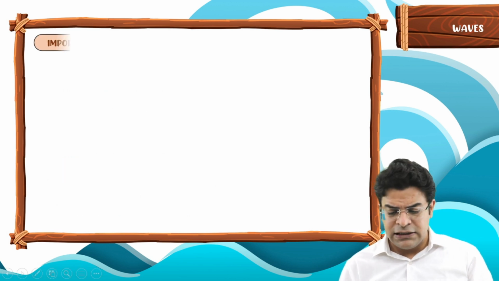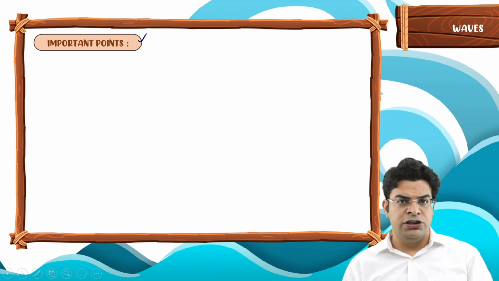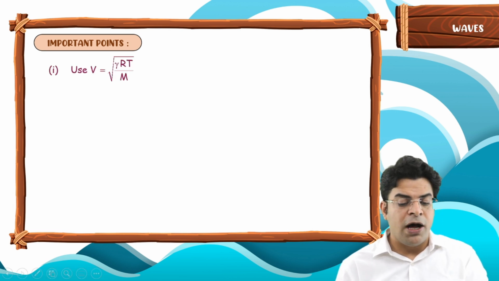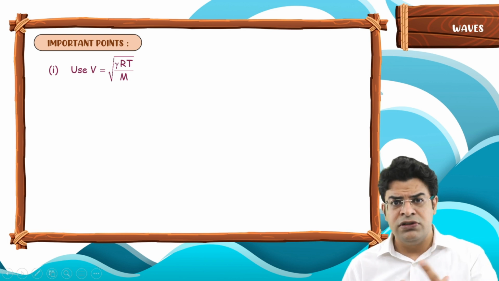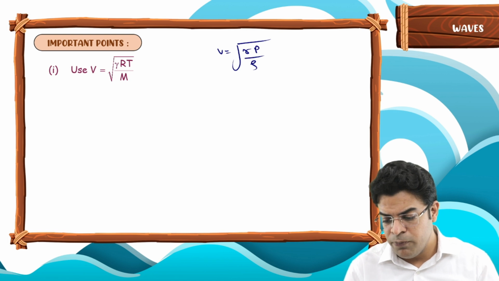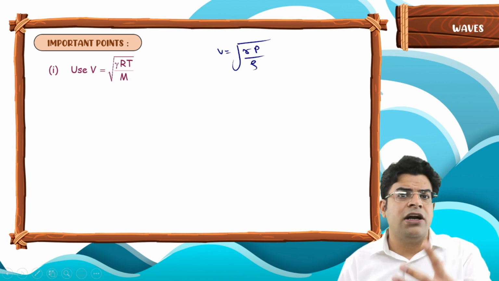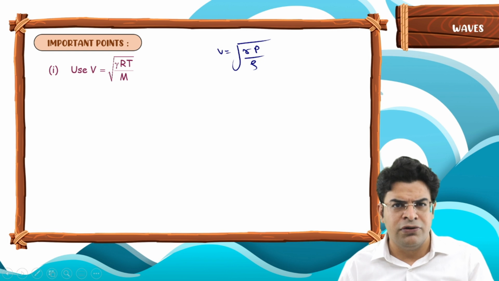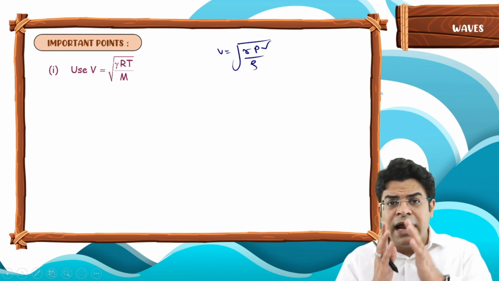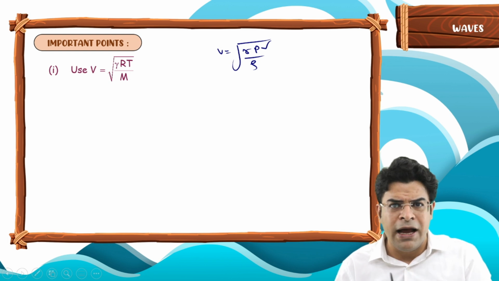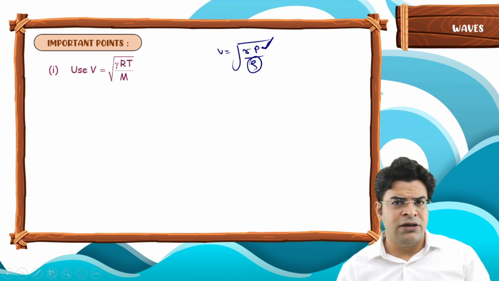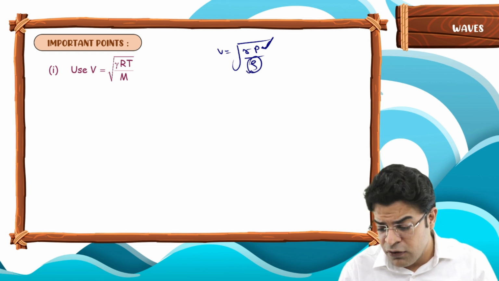So now let's see some important points about the propagation of sound. The first: always use V equals under root of gamma RT by M. Students make the error of using V equals under root of gamma P by rho. If they are asked what happens to the velocity of sound if the pressure doubles, they say the velocity of sound becomes root 2 times. But that leads to error many a time. Why? Because usually when the pressure changes, density can also change, and students neglect the effect of change of density.